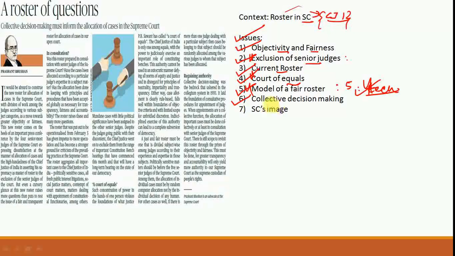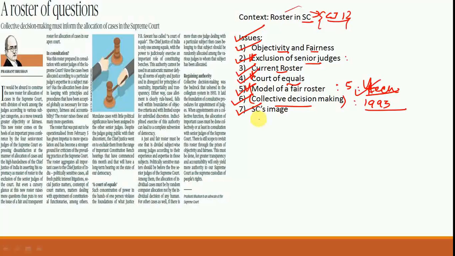Another analysis is with regards to collective decision making. Now you should know that in the year 1993, in the third judges case, the idea of collegium was mooted by the Supreme Court itself, and here the author is making a case that if the Supreme Court can decide upon who should be appointed as the judges based upon a collective decision making by the collegium, then why shouldn't this principle of collegium be expanded to establishing the roster, and why should this power be singularly concentrated in the Chief Justice of India? So definitely this is a good suggestion that the collegium itself can set up the roster. That is a suggestion, and this is indeed a good example which you can use in your answer. So that is something that has been given.